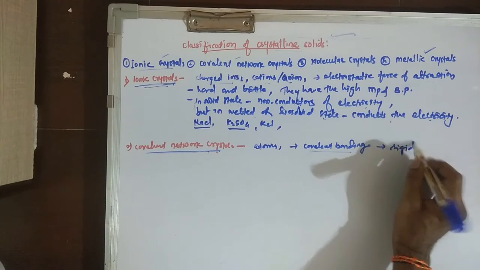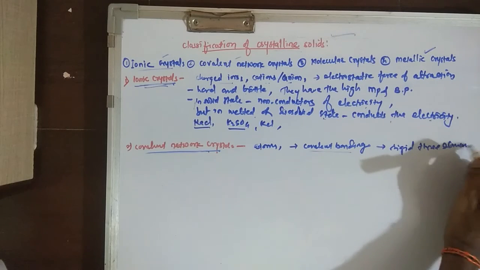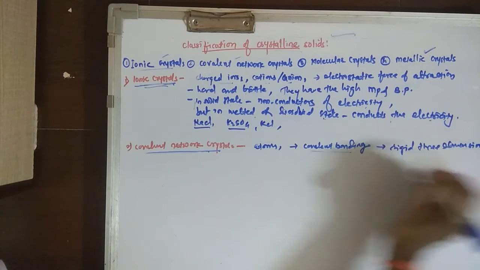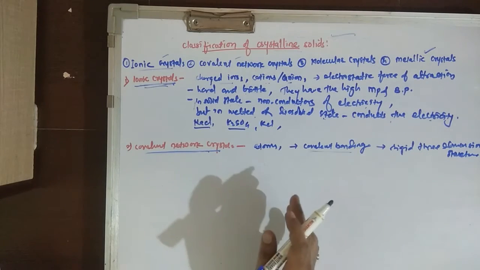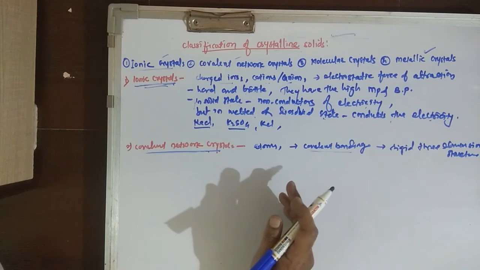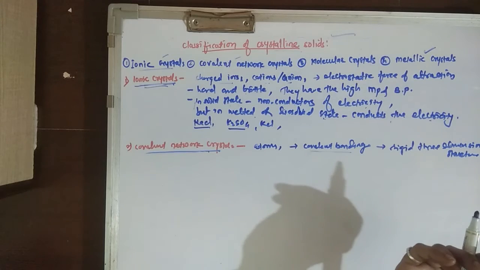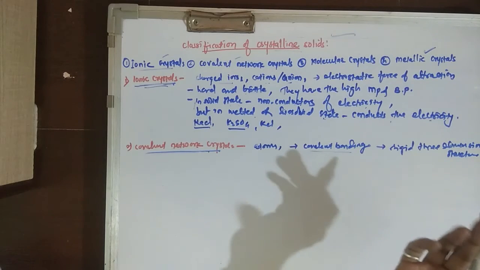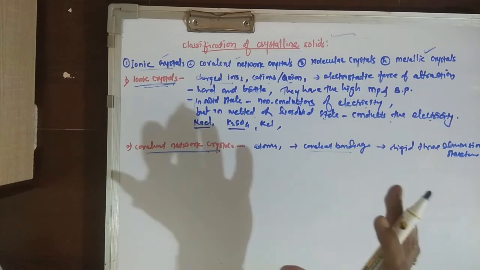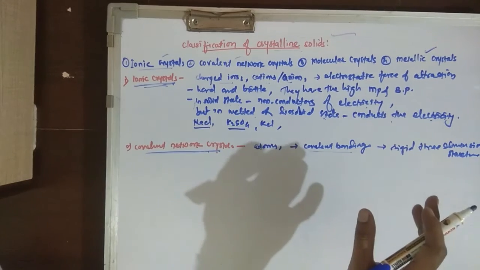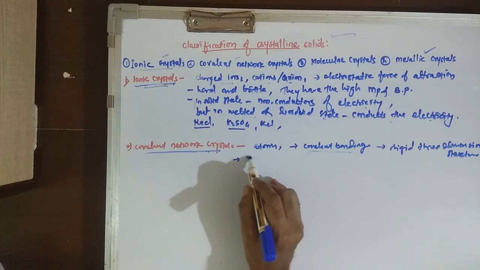It forms a rigid three-dimensional structure, and it forms a giant molecule. The entire crystal acts as a single molecule. Because of its rigidity, the structure becomes very strong, and because of this these crystals are very hard.